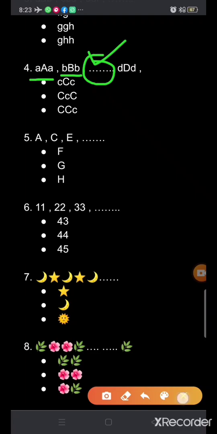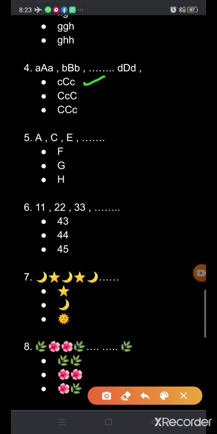The options are small c, capital C, small c. Capital C, small c, capital C. Capital C, capital C, small c. So which one is the correct option? The sequence of the patterns is small, capital, small. So this one is the correct one. Small c, capital C, small c.